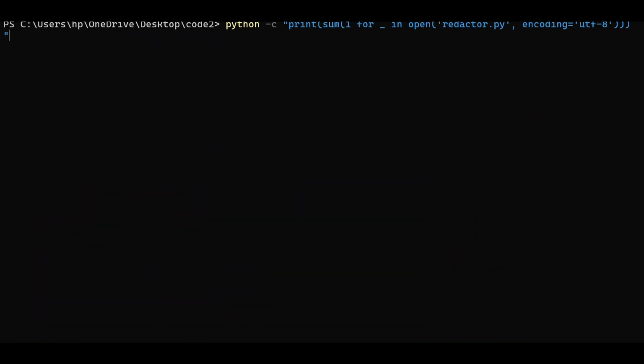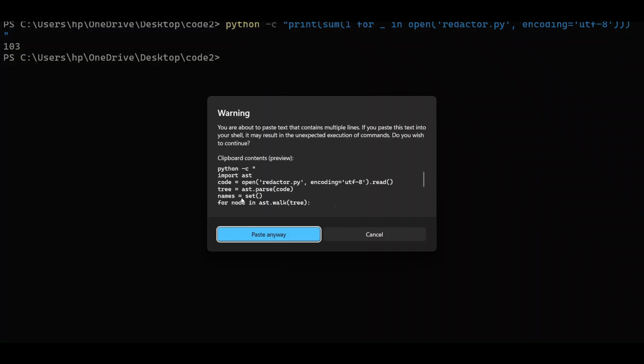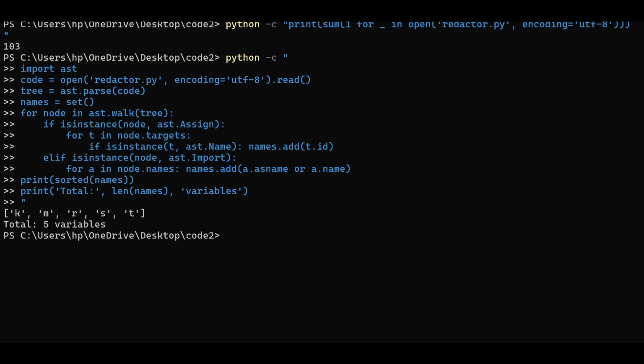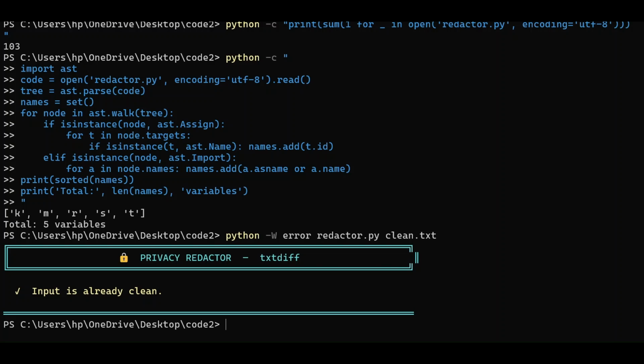With this command, when we run this, you can see in redactor.py, which is our main file, there are only 103 lines. Our budget was up to 150 lines, so we are satisfying the line constraint. We are going to paste the code here, and you can see in our whole program there are 5 variables. We have a constraint of up to 8. We have used only 5 variables, satisfying the constraint again.